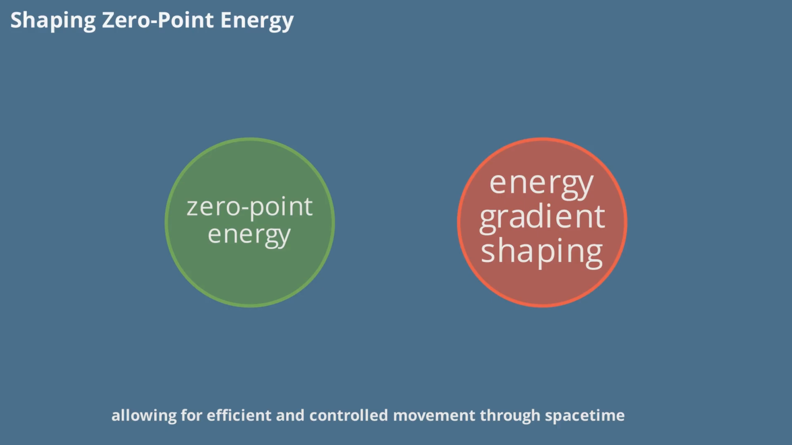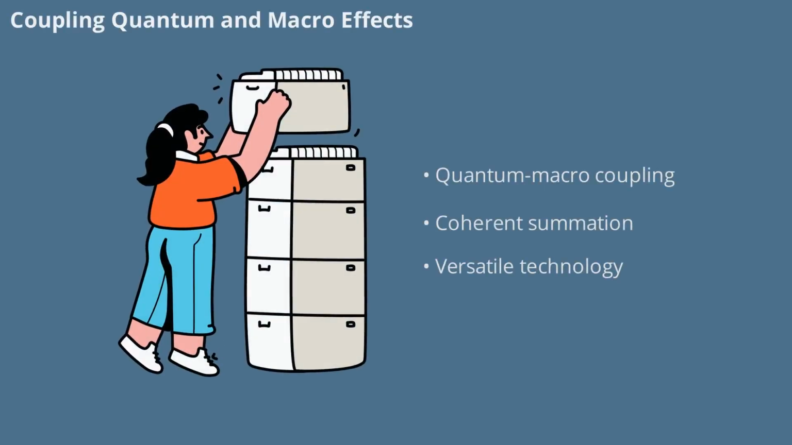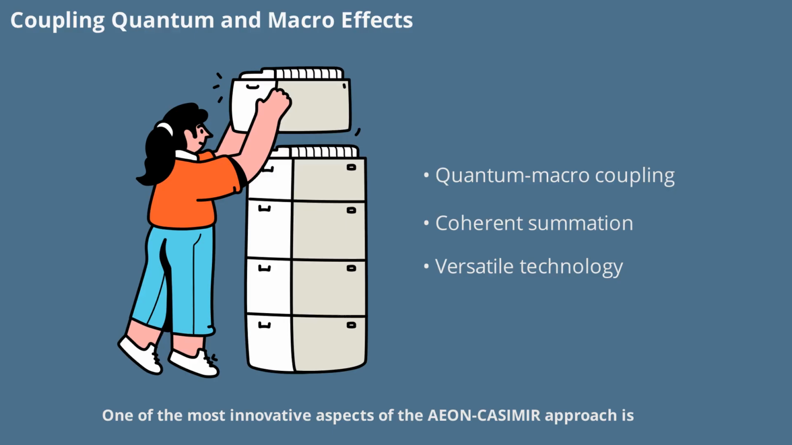One of the most innovative aspects of the AEON-CASIMIR approach is its ability to couple nanoscale quantum effects to macroscale spacetime curvature. This is achieved through coherent summation and precise boundary engineering, allowing the system to translate tiny quantum forces into large-scale, usable effects. This coupling is what makes the technology both powerful and versatile.